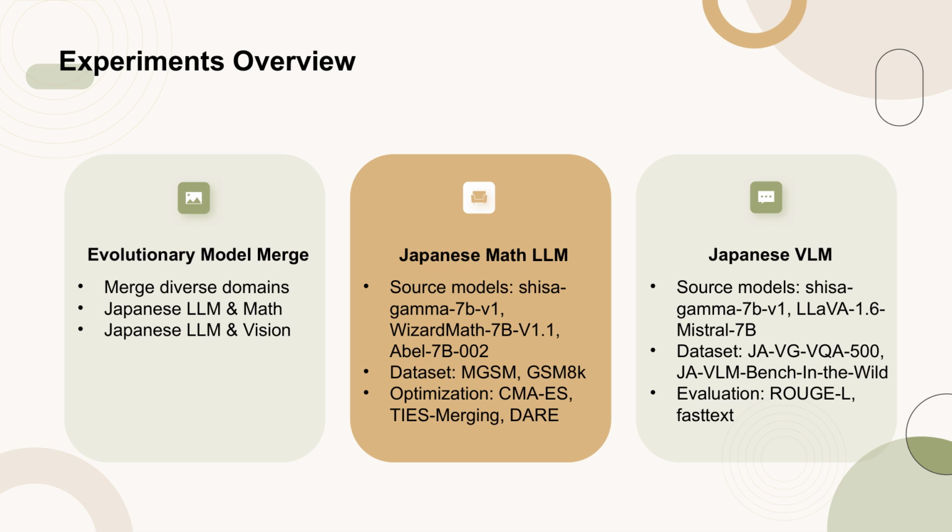The optimization process involved CMA-ES, TIES merging, and DARE. For the Japanese VLM, we merged Shisa Gamma 7B v1 with LLaVA 1.6 Mistral 7B, using datasets such as JA-VG-VQA-500 and JA-VLM-Bench-In-the-Wild. The evaluation metrics included ROUGE-L and fastText for language detection.